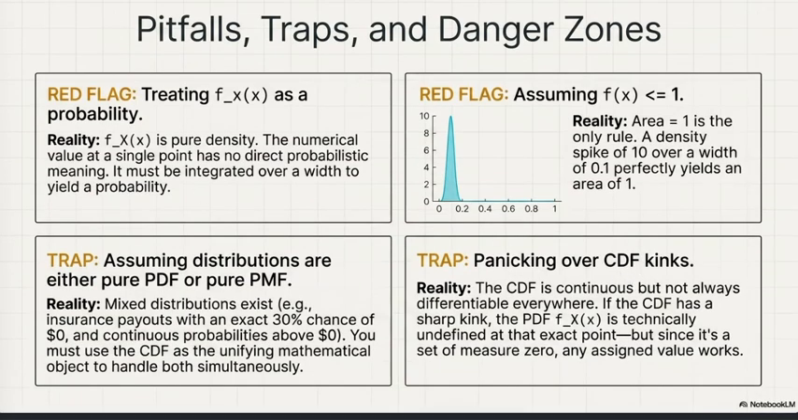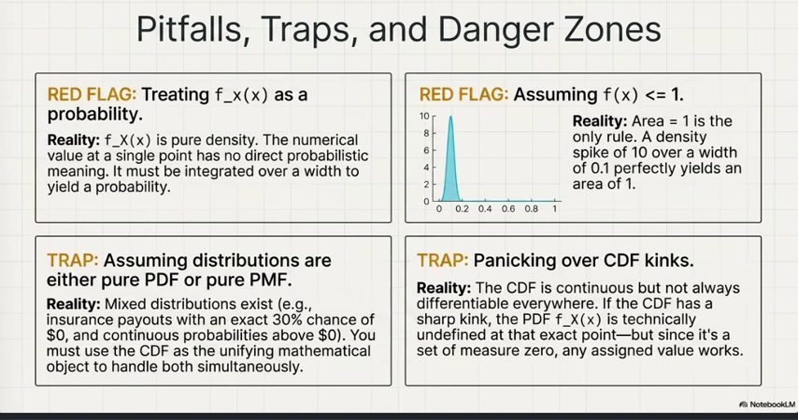Now the pitfalls, like traps where we can make mistakes. The first is that f(x) is not a probability. The PDF value at a point has no direct probabilistic meaning. Like f(x) equals 5 at some point is perfectly valid. Only integrals of f give a probability. And treating f(x) as P(X = x) is the single most common error when moving from discrete